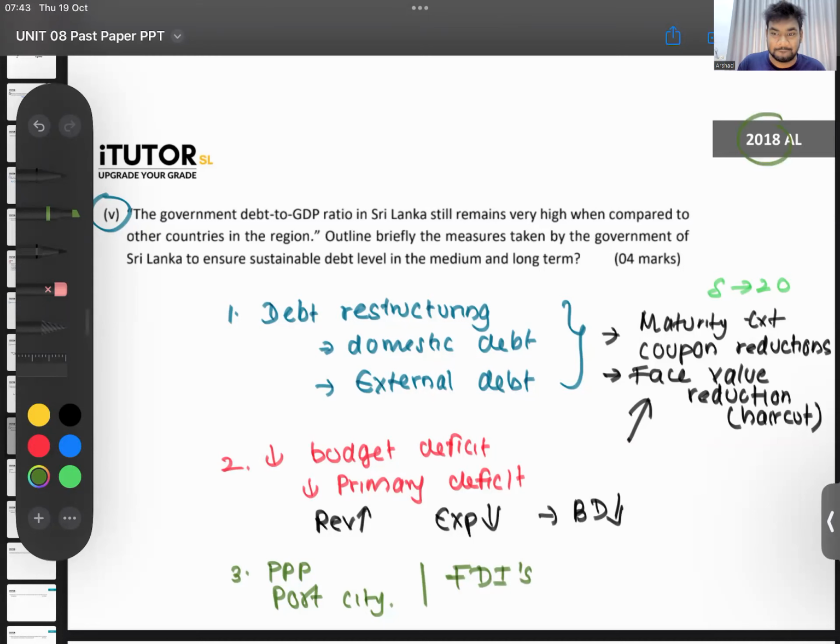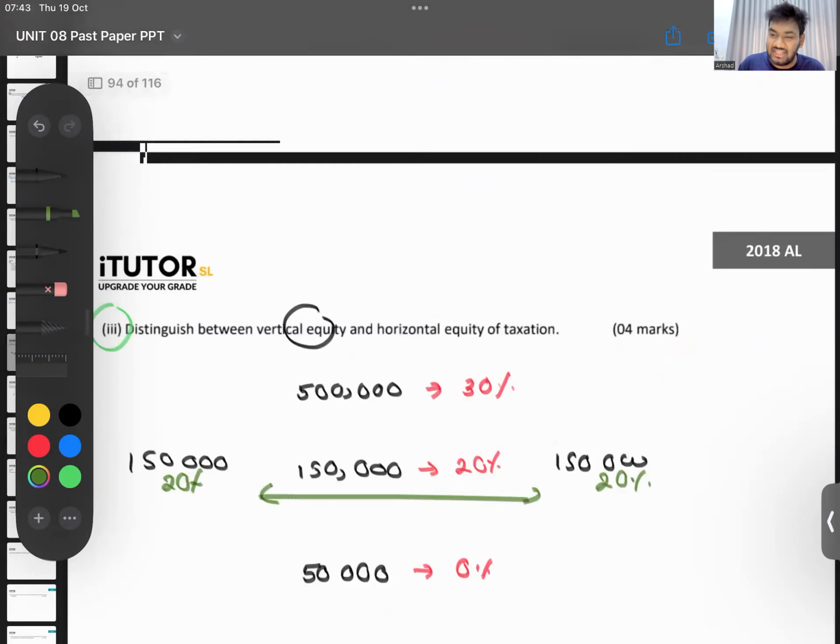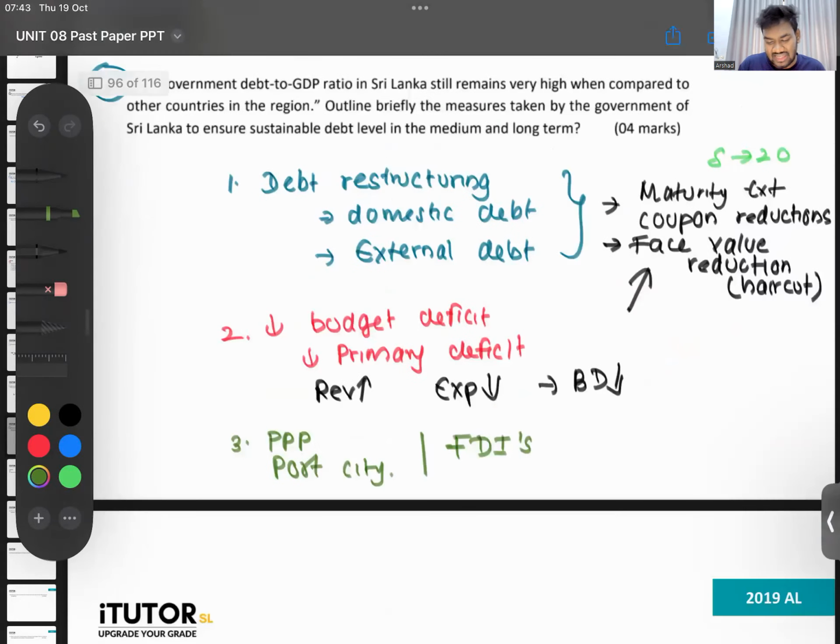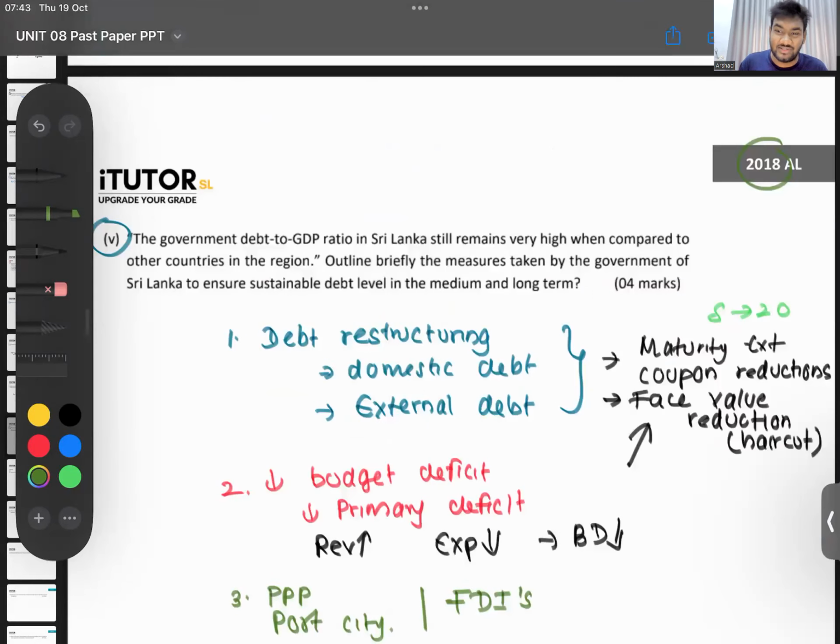2018. Okay. See, only the last question was a current context question. Everything else was normal theory, and one was a current context. So this kind of format is what you might also see in your paper. Maybe one current context, or maybe two, or maybe one current context for 8 marks. So maximum current context is going to be around 8 marks, guys.